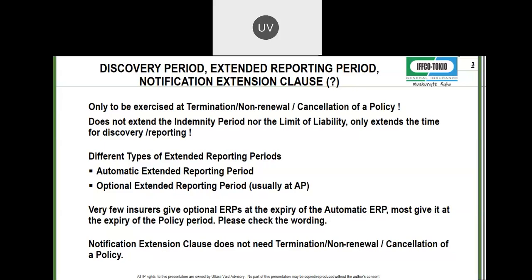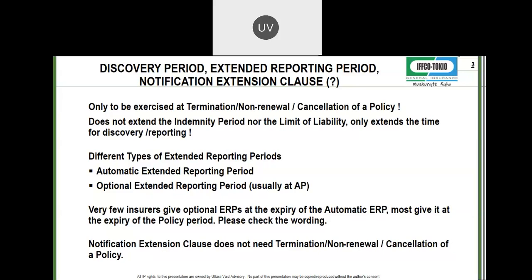Now, the neighbor has not come forward to claim from you, right? But you are aware of this incident. What does a notification extension clause say? The notification extension clause says that you can inform the insurance company of a circumstance which may give rise to a claim later. If the insurance company has accepted that notification, they will treat it as though a claim is made in the policy period where the incident was notified. So are you understanding the implication?